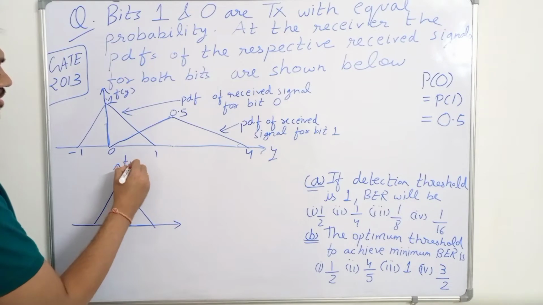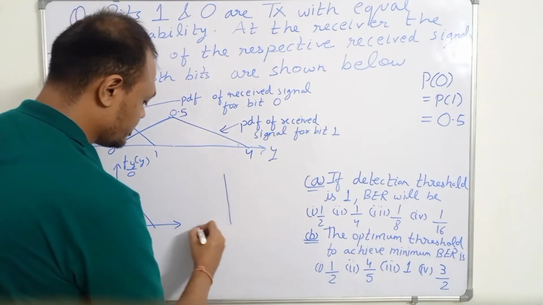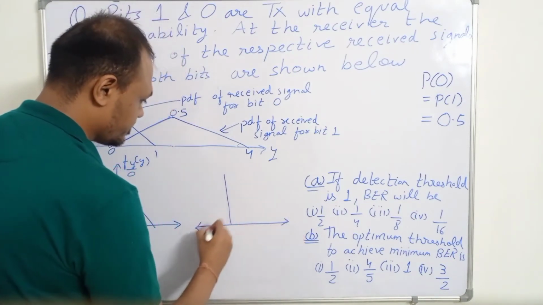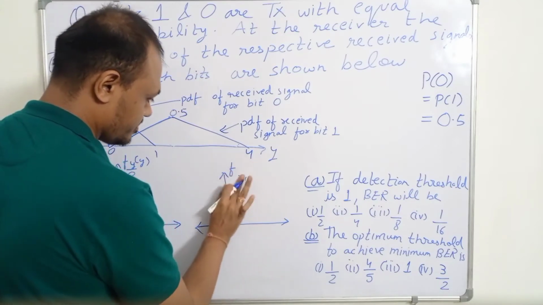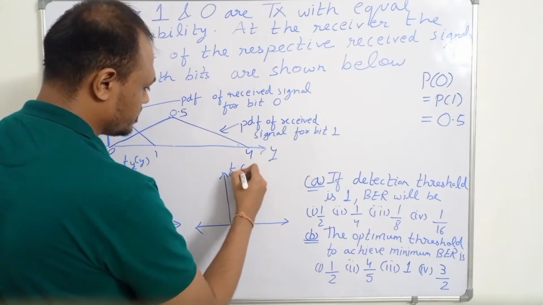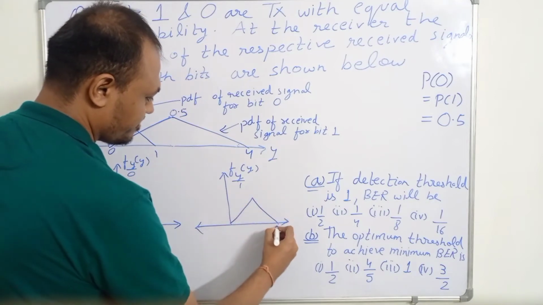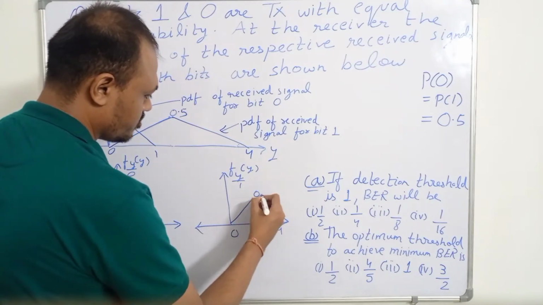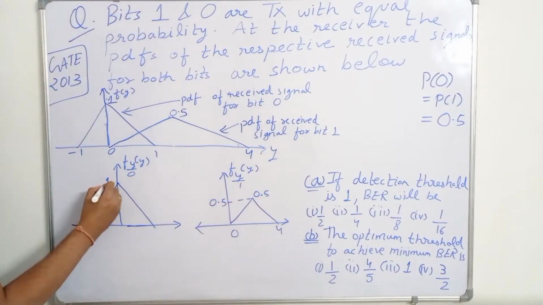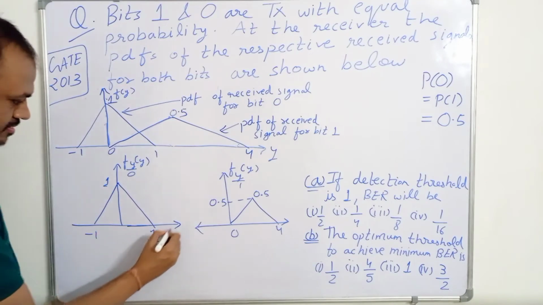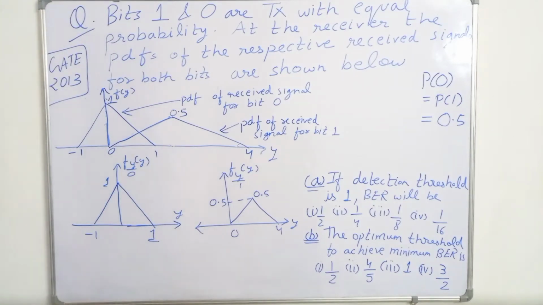So this is f of y given 0, and this is for receiving 1, f of y. This is for receiving 1, this is 0, this value is 0.5, and this value is 1, this value is minus 1, 1. Okay, so I have separated both the PDFs, so it will be easier for us.